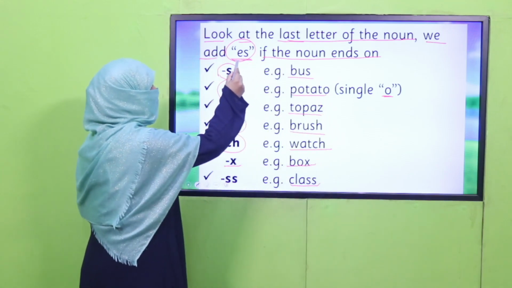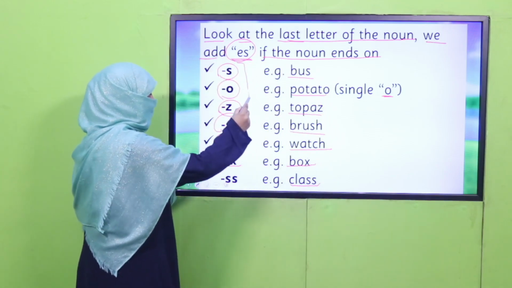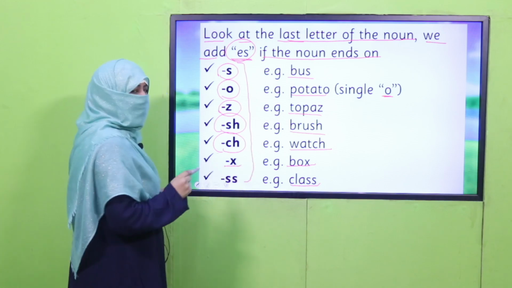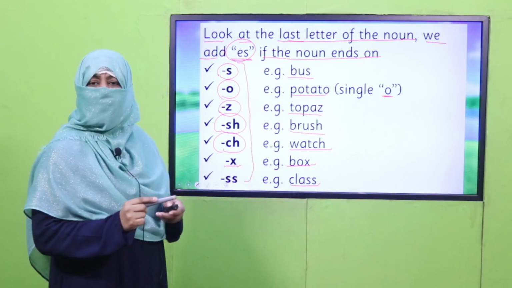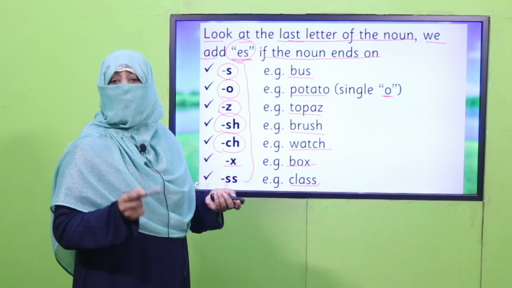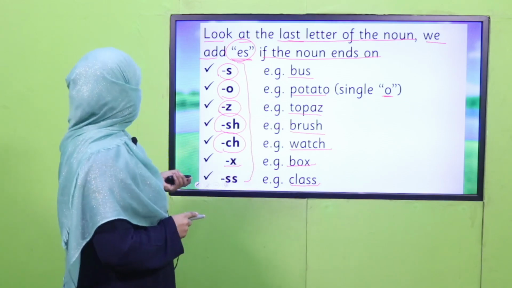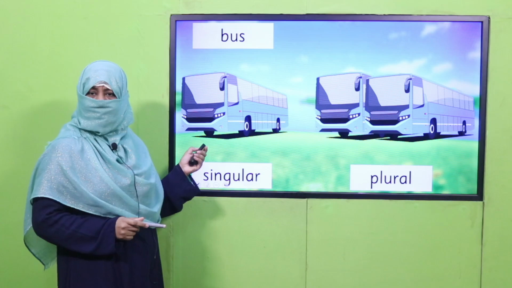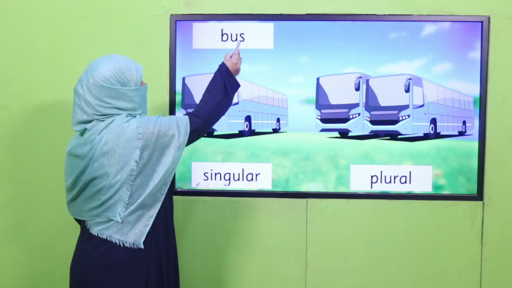So we look at the word, at the noun. If it ends on any of these letters, how do we make its plural? By adding ES. Do you remember? If not, it's okay. I'm going to do it again for you. For example, bus. It's a singular, it's ending on S.